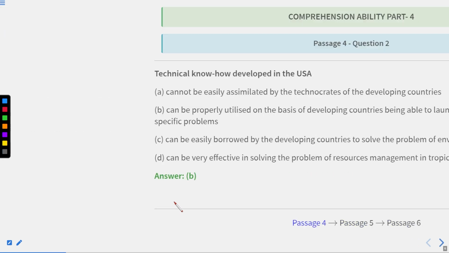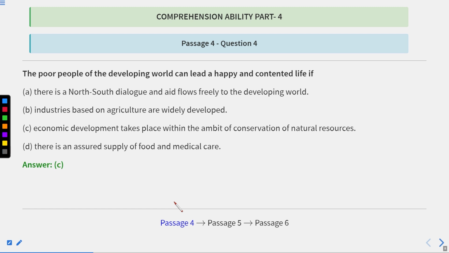Now the question was: contented life if economic development takes place within the ambit of conservation of natural resources. So C will be the correct answer. If we see the first option, north south dialogue and aid flows freely, there is no mention of this. Industries based on agriculture widely developed, also not mentioned. An assured supply of food and medical care is not written anywhere. So C is absolutely the correct answer.